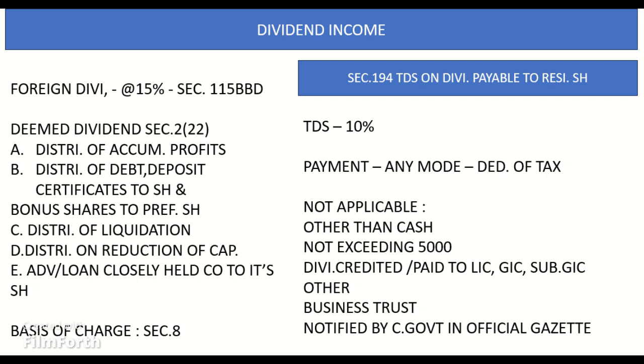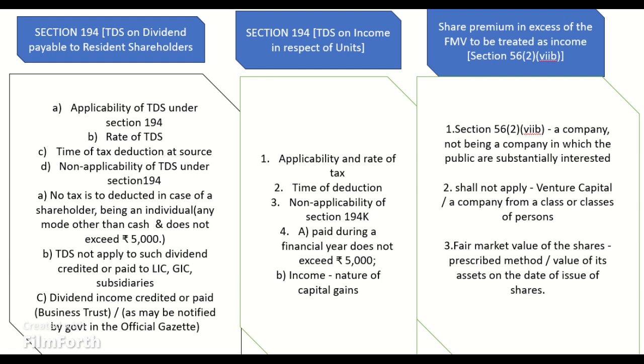Now we are going to the next topic, Section 194, TDS on dividend payable to resident shareholders. Applicability of TDS under Section 194. The principal officer of a domestic company is required to deduct tax on dividend distributed or paid by it to its resident shareholders. Rate of deduction of tax in respect of such dividend is 10%.